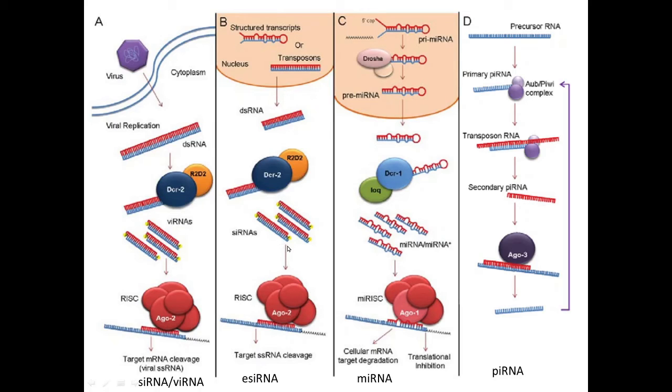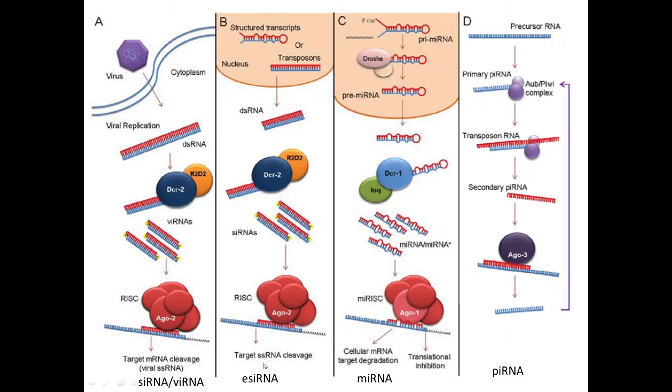The passenger strand may get degraded, and the guide strand remains with the complex. That guide strand along with the RISC complex finds the target RNA molecule, and finally the target RNA molecule may get degraded. And this is the pathway of siRNA.